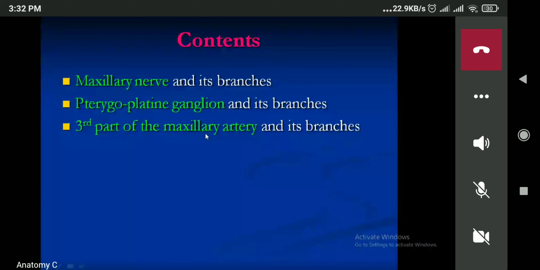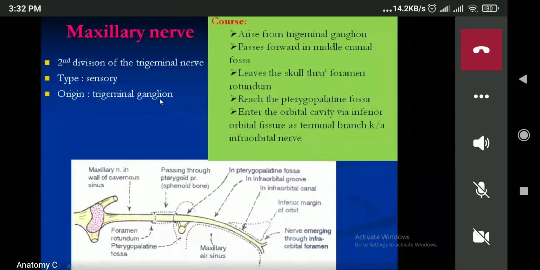Now, next one is the pterygopalatine ganglion. So, we'll read again the maxillary nerve and pterygopalatine ganglion. Now see, this is the maxillary nerve. The maxillary nerve is the second division of the trigeminal nerve. It is purely sensory. Its origin is the trigeminal ganglion. It will run in the middle cranial fossa, in the wall of the cavernous sinus.